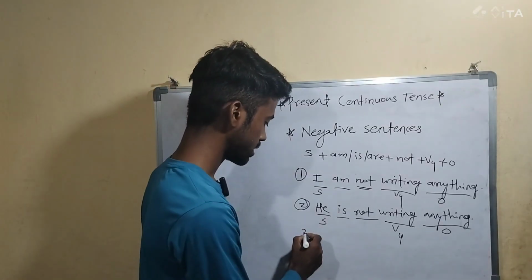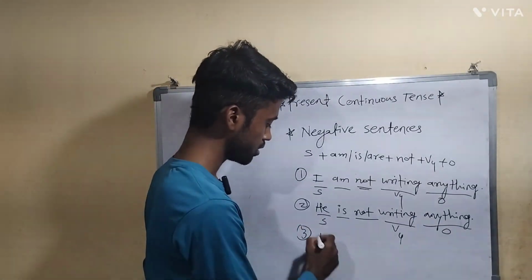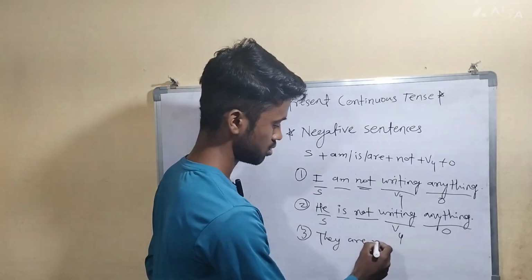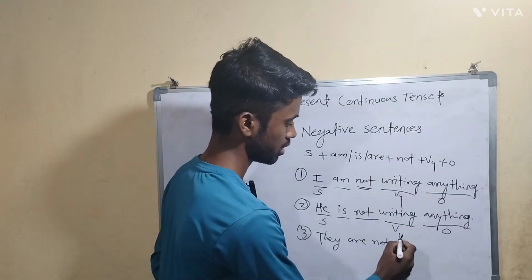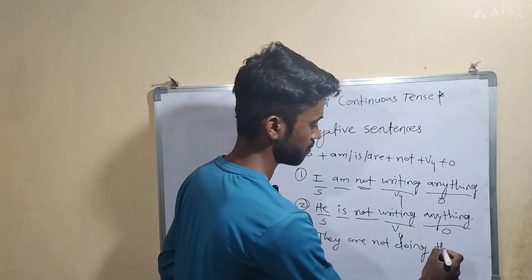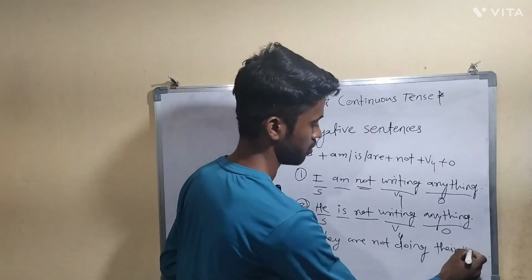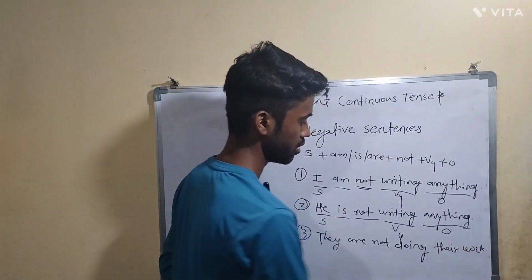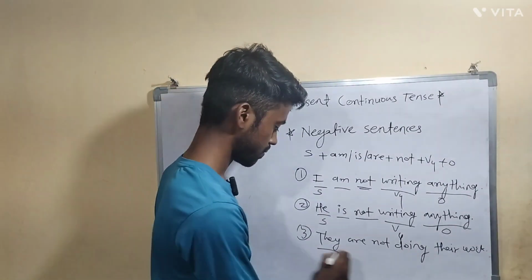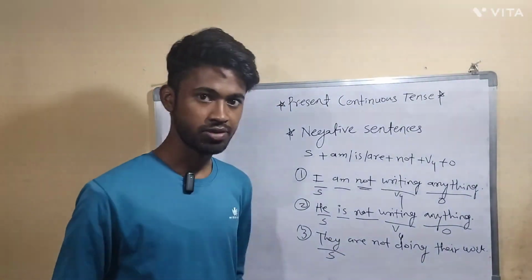Now let's take one more example. They are not doing their work. So what is the subject here? They. So this is the plural subject, right?